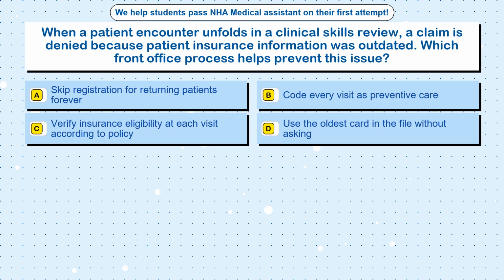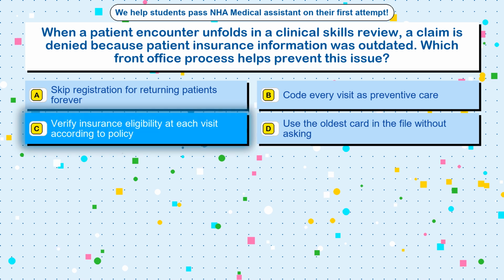Question 55. When a patient encounter unfolds in a clinical skills review, a claim is denied because patient insurance information was outdated. Which front office process helps prevent this issue? Option A, skip registration for returning patients forever. Option B, code every visit as preventive care. Option C, verify insurance eligibility at each visit according to policy. Option D, use the oldest card in the file without asking.